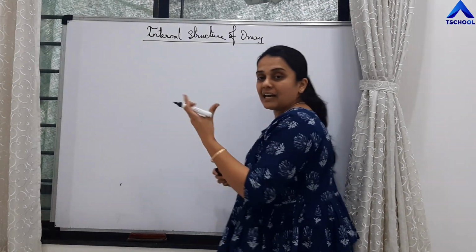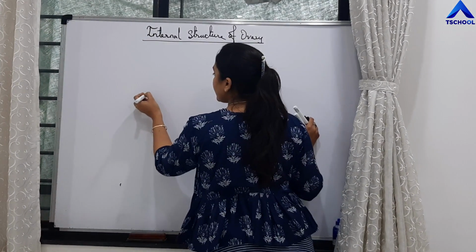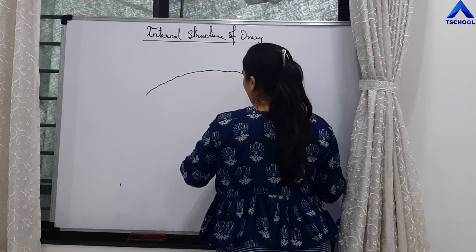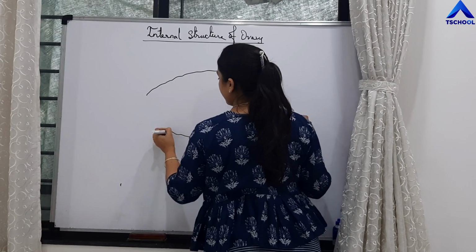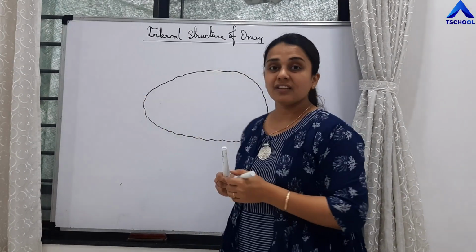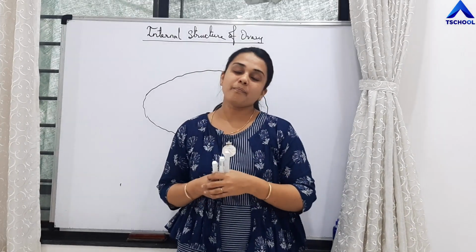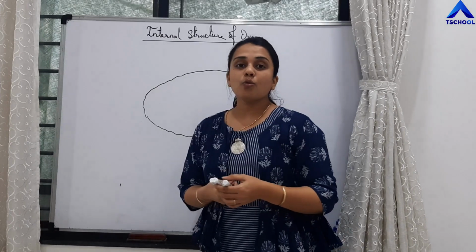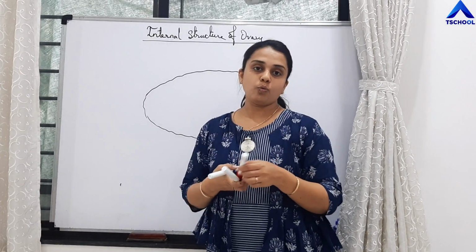So let's enlarge one ovary. This ovary is attached with the wall of the body by different ligaments, and it is also attached with the uterus by the ovarian ligament. Now this ovary is divided into two parts.